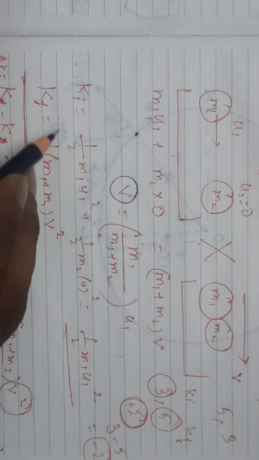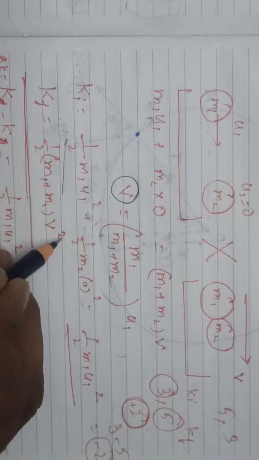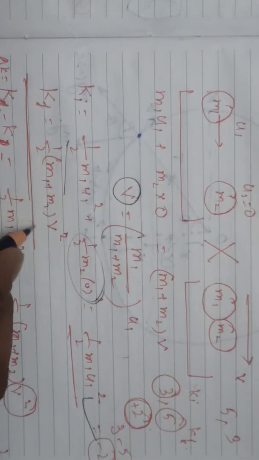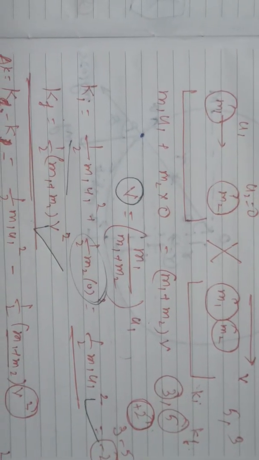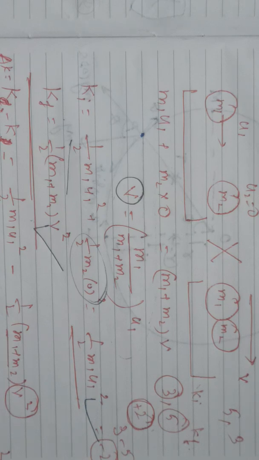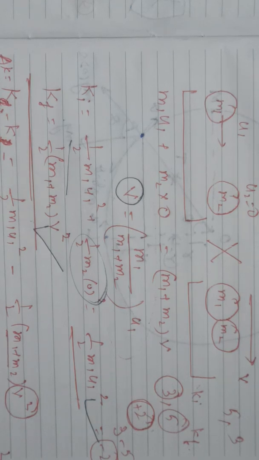What is the initial kinetic energy? Half M1 U1 square plus half M2 into 0 square, that is half M1 U1 square, and then there is the final kinetic energy. If we need to show that there is a loss in energy, then we must show that the initial kinetic energy minus the final kinetic energy is a positive term. That is what I am doing here.